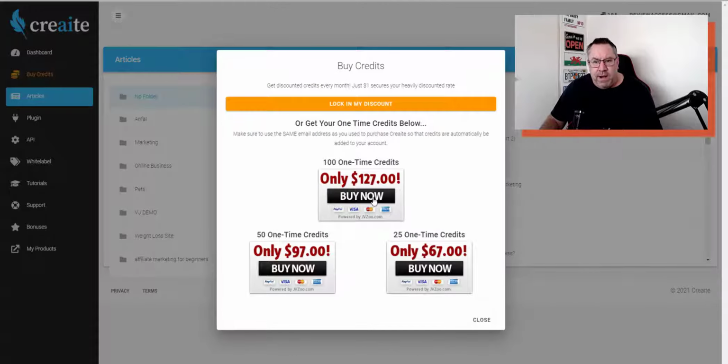You can go ahead and buy some credits on the front end. Now you get 100 credits for $127, 50 for $97, 25 for $67. So it's kind of tiered. Obviously they want you to buy more credits and you get it for cheaper, right? We've seen that before. Now this is the overall system if you just go ahead and purchase this directly without getting an OTO. Now there are various OTOs on this that allow you to buy credits cheaper, and I'm going to go through the OTOs now.